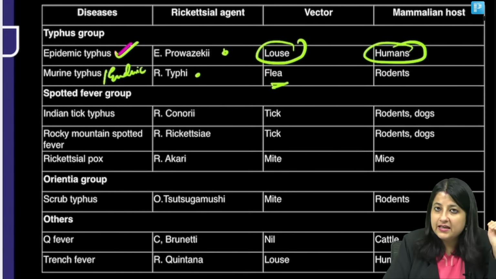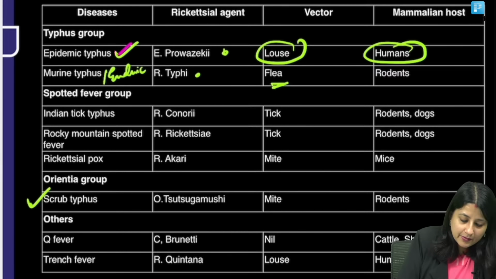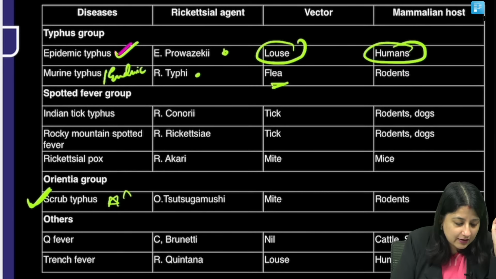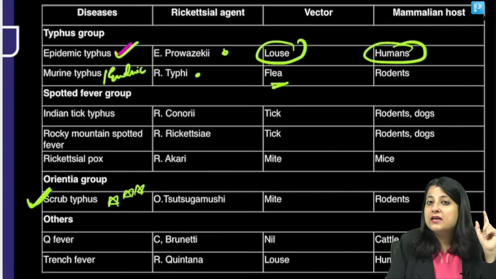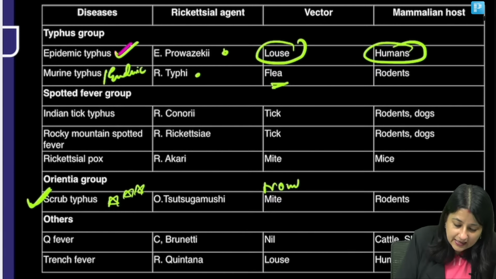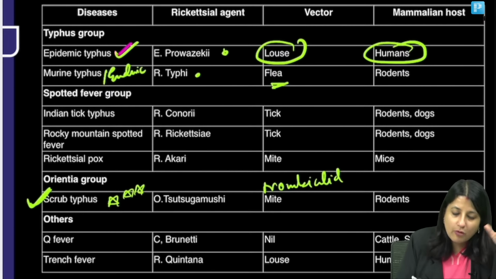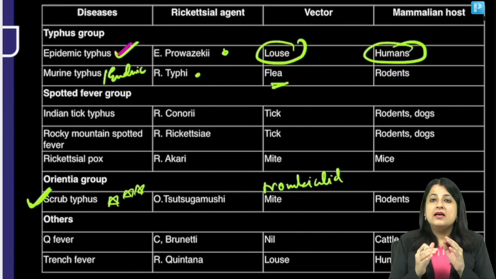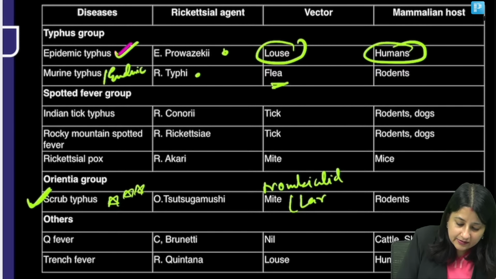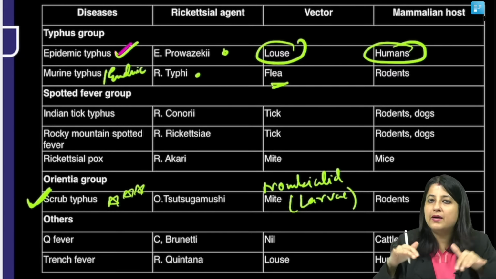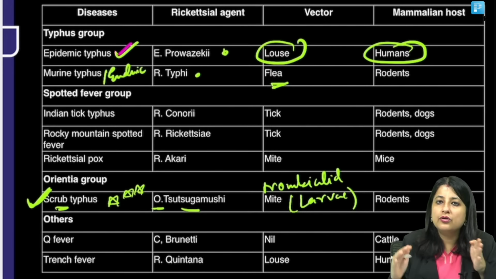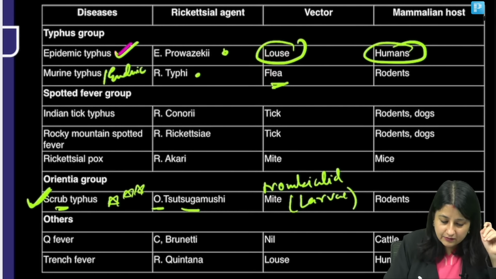Vector is flea. Another thing that I want you to remember from the Orientia group, scrub typhus. This is a very famous 4-star question, guys. Scrub typhus, which mite is involved? Trombiculid mite. And the trombiculid mite is that beautiful strawberry colored one, whose larva form is spreading the disease. How do you identify the larva? By 3 pairs of legs. And over here it's written scrub. So here Orientia, scrub, tsutsugamushi. These 3 you should remember.